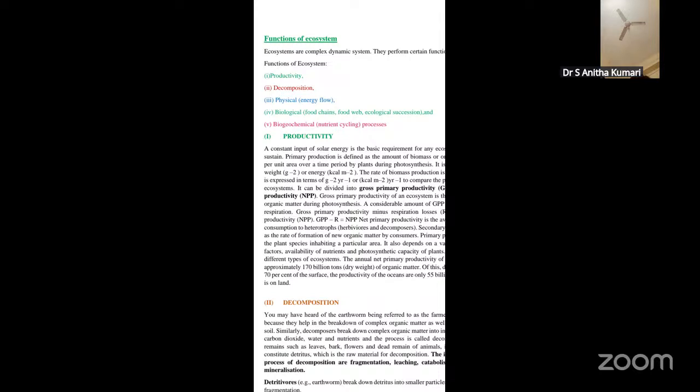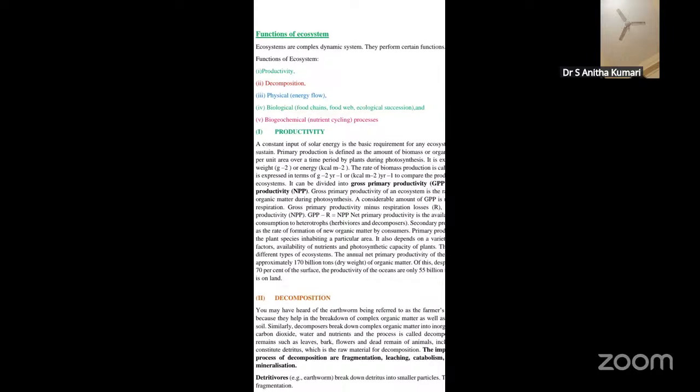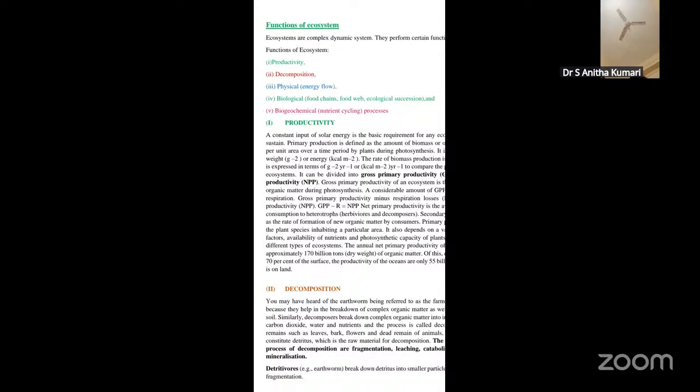Detritivores, for example the earthworm, break down the detritus into smaller particles. This process is called fragmentation. So different types of decomposition are fragmentation, leaching, catabolism, humification, as well as mineralization. One by one, the first one is fragmentation. What do you mean by fragmentation? Here the earthworm plays a very significant role. They break down the detritus into small particles. This process is called fragmentation.